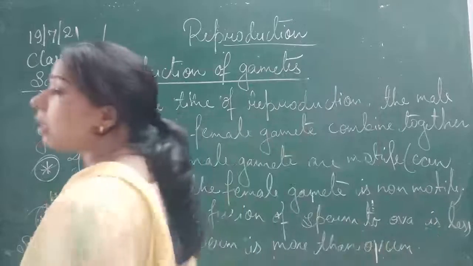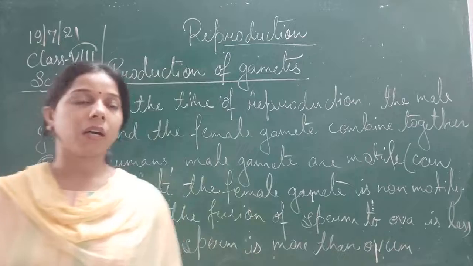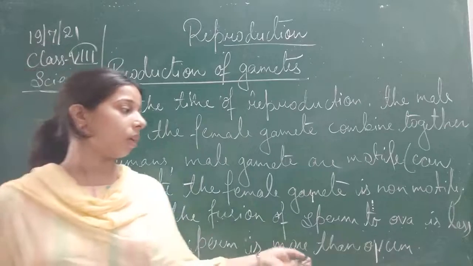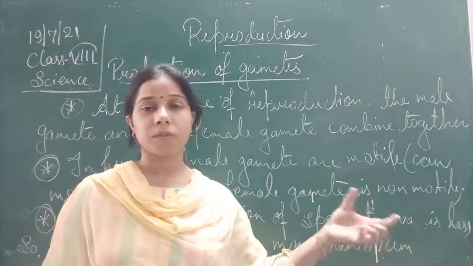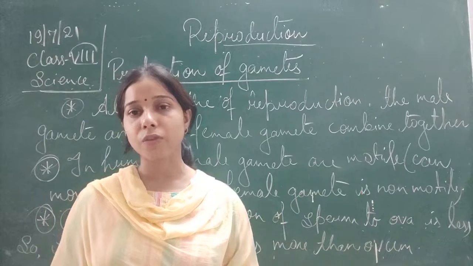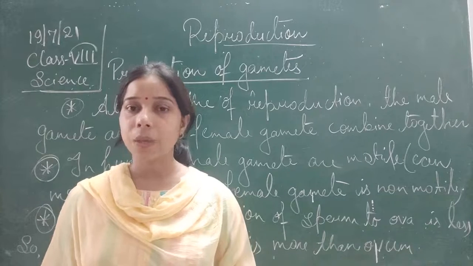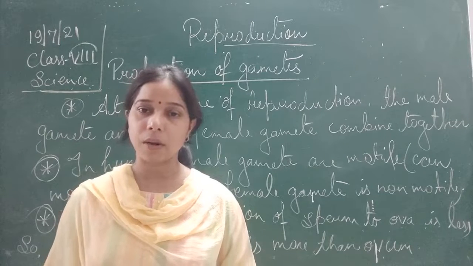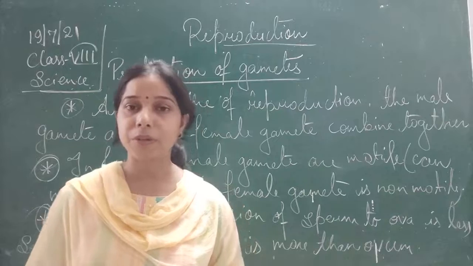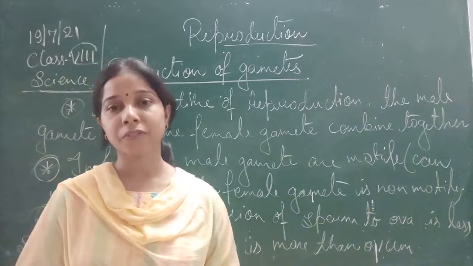Since the amount of the sperm is more, students, the reason is that the chances of the fusion of the sperm to the ova is less. That is why a larger amount of sperms are released. If one of the sperms is not able to fuse with the ova, the other can fuse.